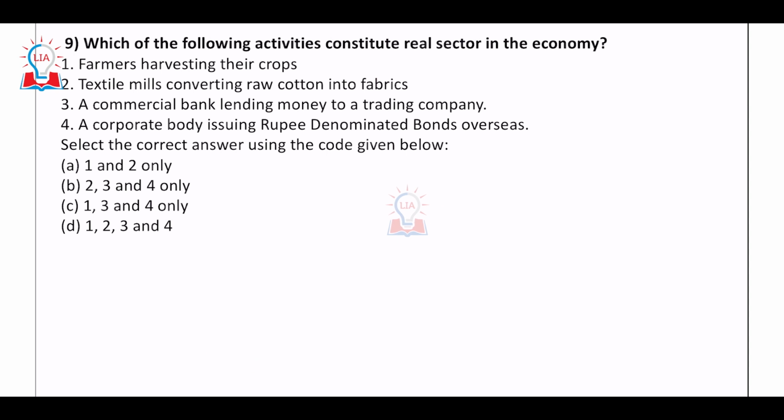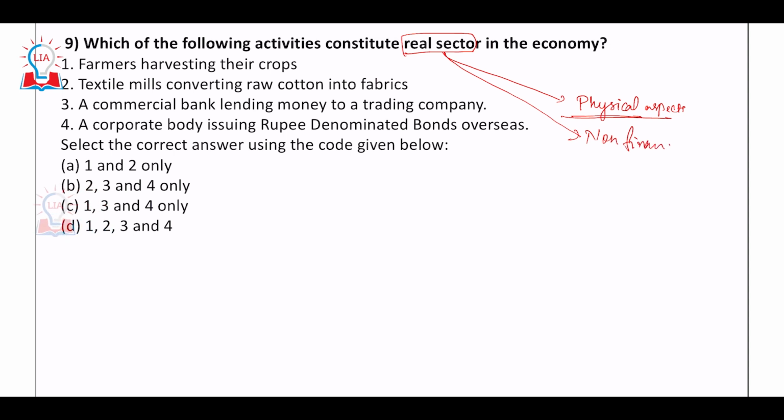The next question is related to the real sector in the economy. A very simple way of looking at it is, the real sector is a sector related to physical aspects of the society, or so to say, the non-financial sector.